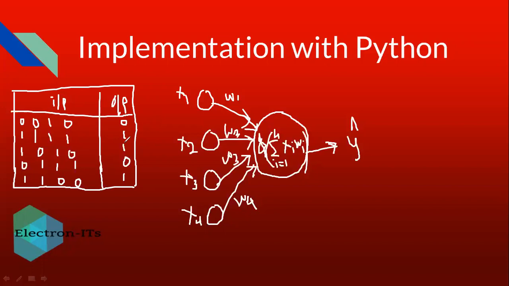Now we want to find out from the machine what output we should get after providing the input 1 0 0 1. For this input, what should be the result, either 0 or 1? That we are predicting from the machine.